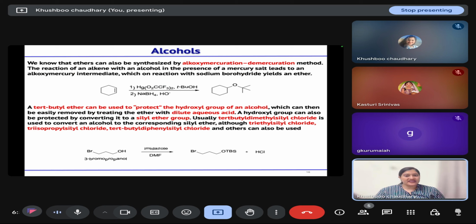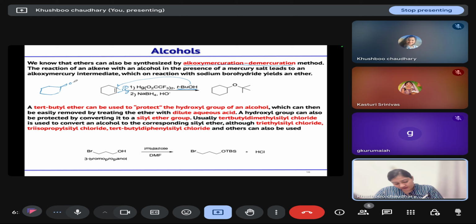Then the second method that we can use for the preparation of ethers is alkoxymercuration-demercuration. Like oxymercuration-demercuration leads to the formation of alcohols, in this case, instead of water, we will use tert-butanol as the nucleophile. Firstly, the mercurinium ion will form, as in the case of oxymercuration-demercuration. Then the tert-butanol will attack at the mercurinium ion, and it will open up.